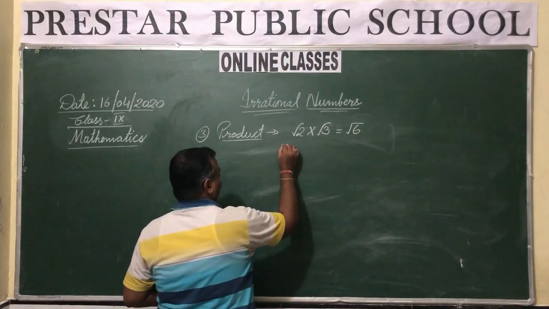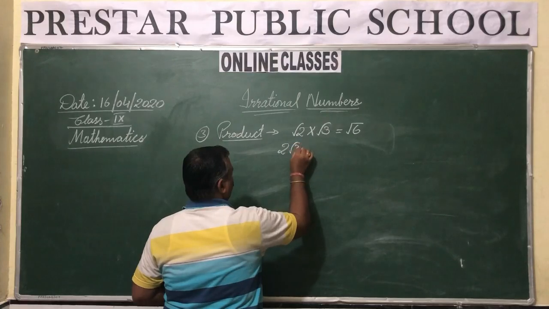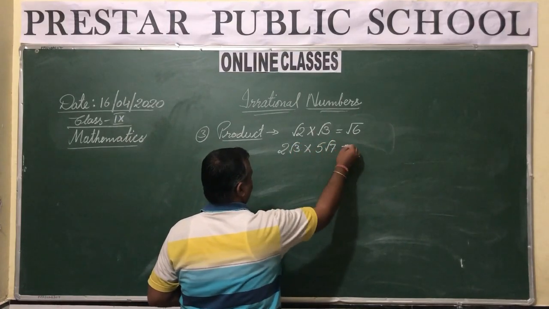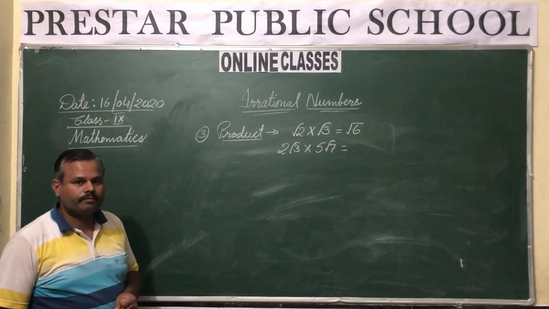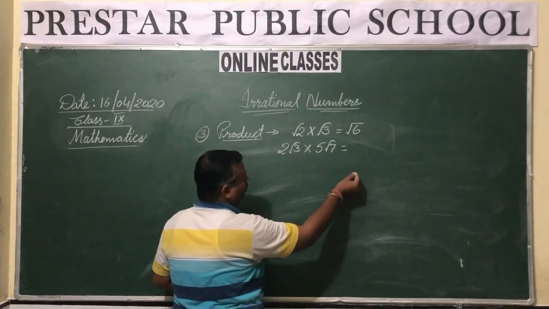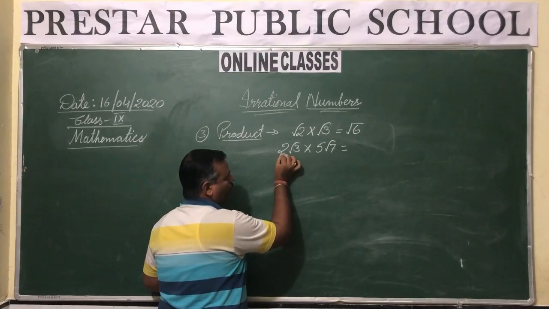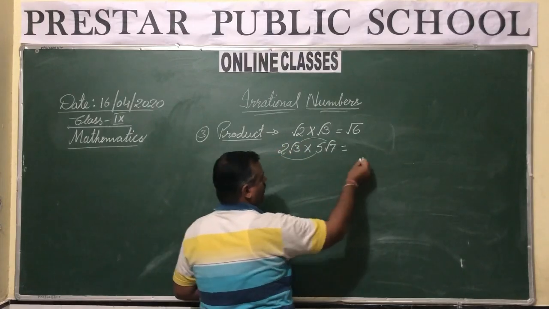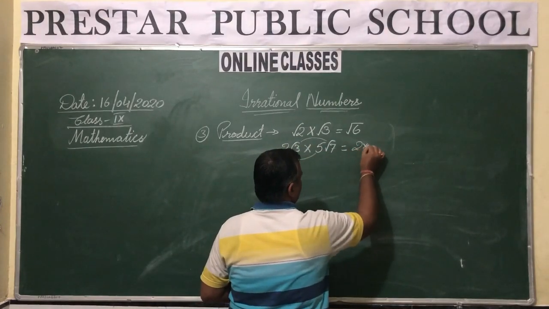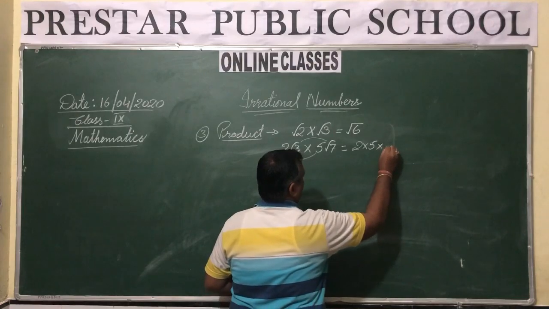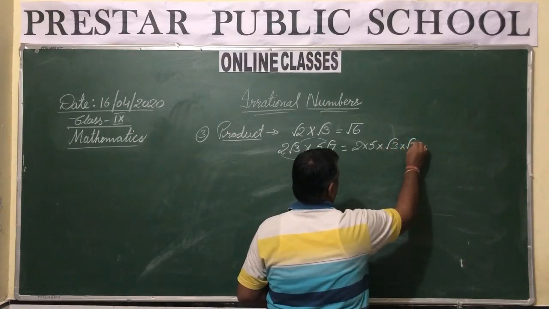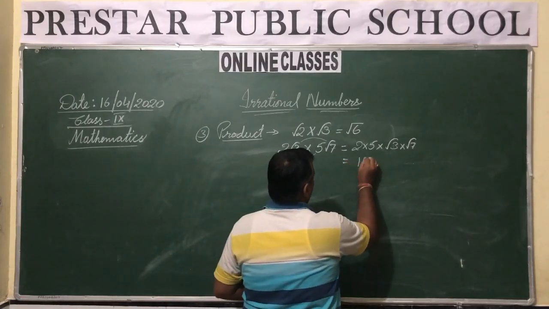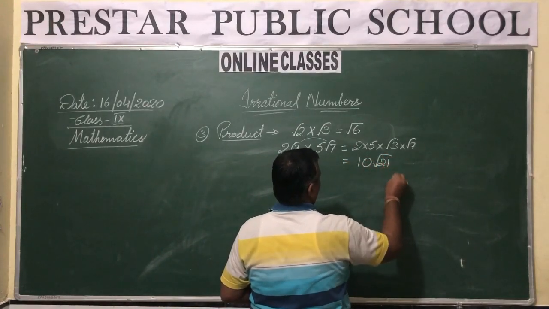If suppose you have 2 under root 3 multiplied by 5 under root 7. What about this? Here how will you multiply? You will multiply 2 with 5 and under root 3 with under root 7. So it is written like this: 2 multiply 5 and multiply under root 3 multiply under root 7. So what is the result you get? You get it as 10 under root 21.